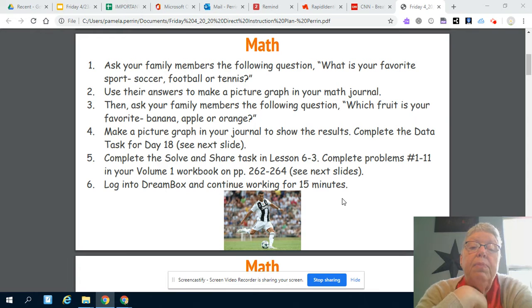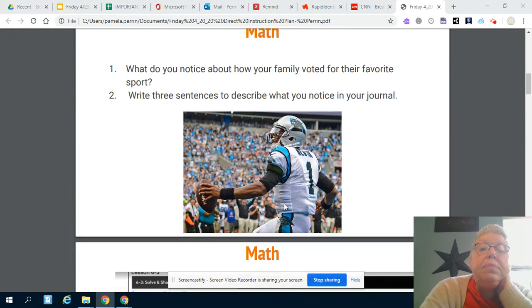Then in your math workbook, you're going to complete the solve and share on lesson 6-3. You're going to complete problems 1 through 11 in your volume 1 workbook on pages 262 to 264. And then I want you to log into Dreambox and continue working for 15 minutes.